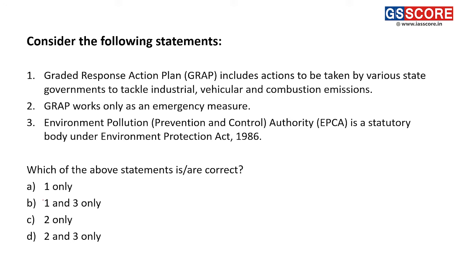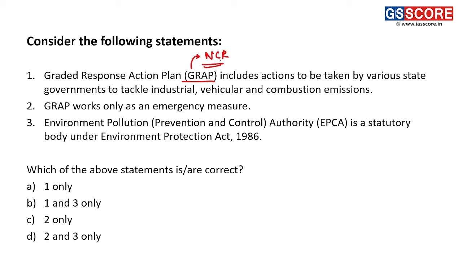First, Graded Response Action Plan includes action to be taken by various state governments to tackle industrial, vehicular and combustion emissions. The Graded Response Action Plan is for the NCR, National Capital Region.